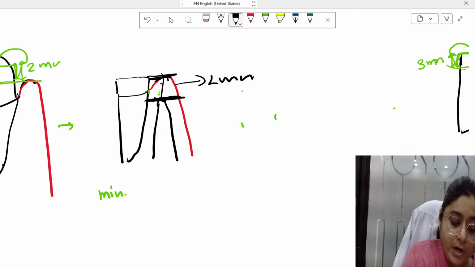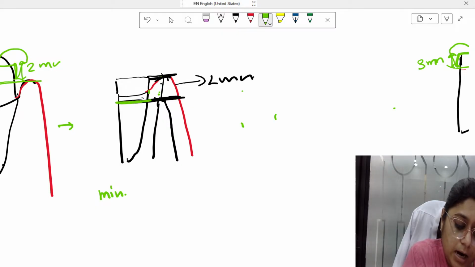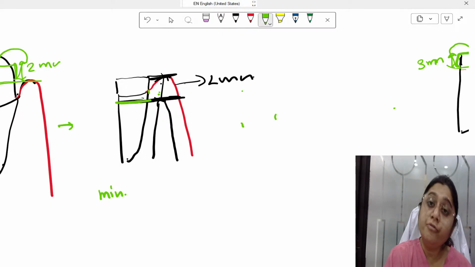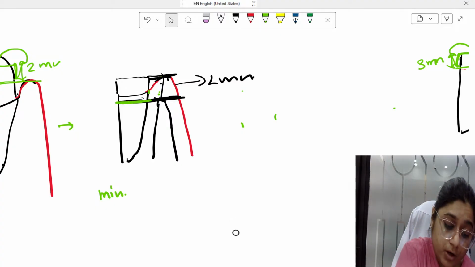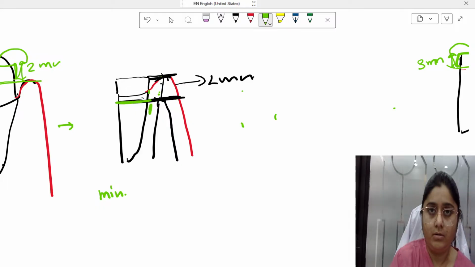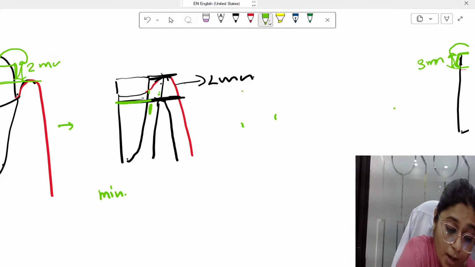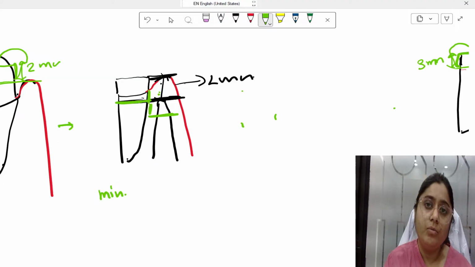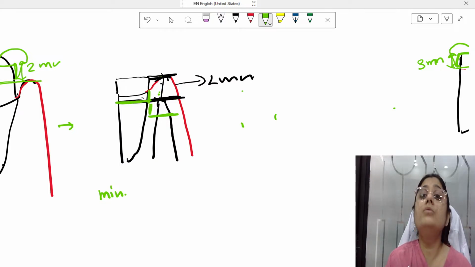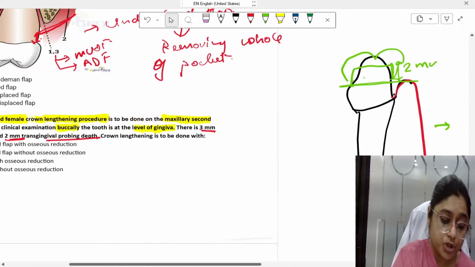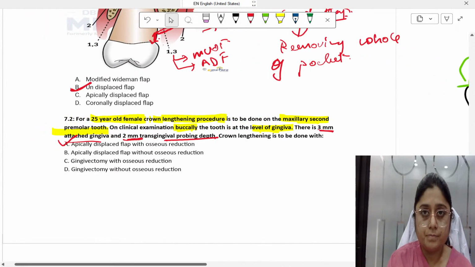I need a minimum of 2 mm of crown, means I need the crown exposed till here, and after that I need 2 mm of biologic width, means 2 mm of the connective tissue here. So the bone level should be 2 mm below this height. What will I do? I have to reduce the bone. So osseous reduction needs to be done.